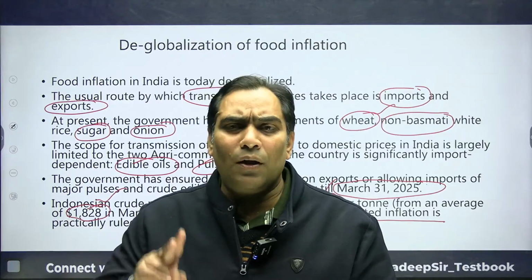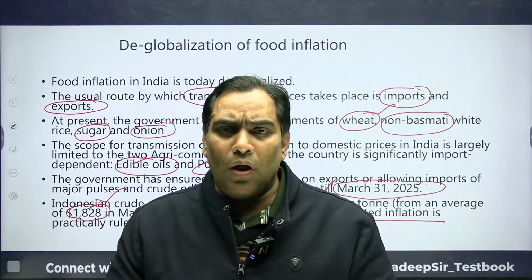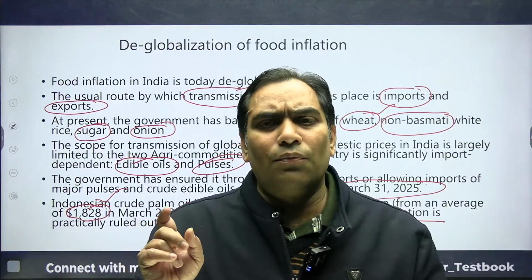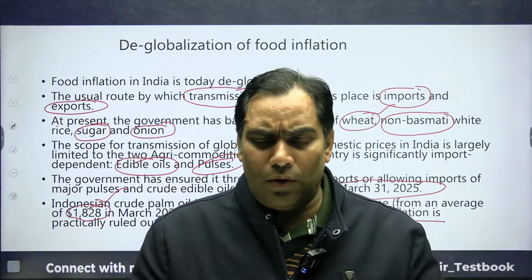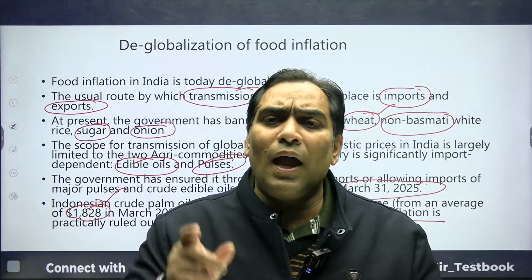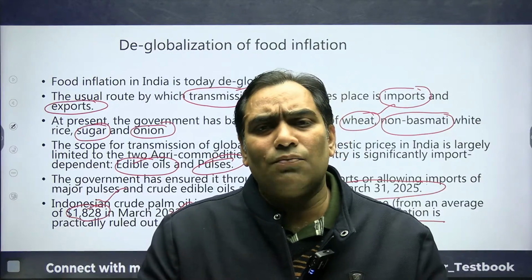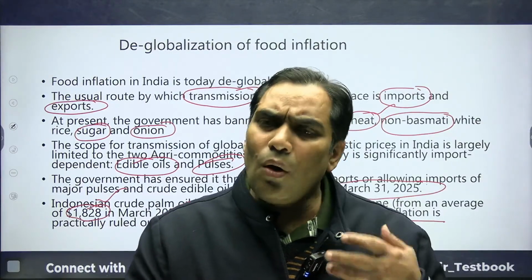First of all, the government of India has banned the export of wheat. The government of India has banned the export of non-basmati rice. The government of India has banned the export of sugar. The government of India has banned the export of onion as well.